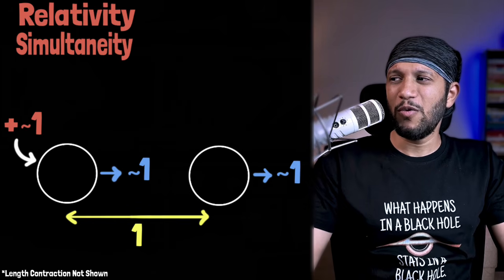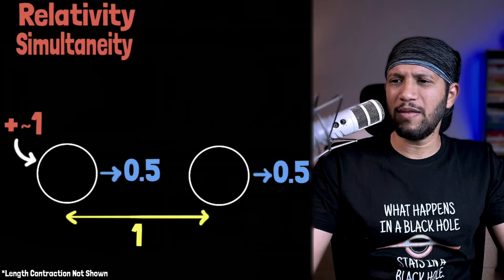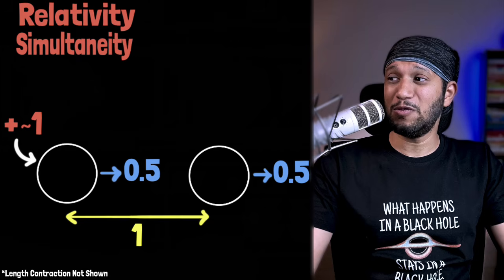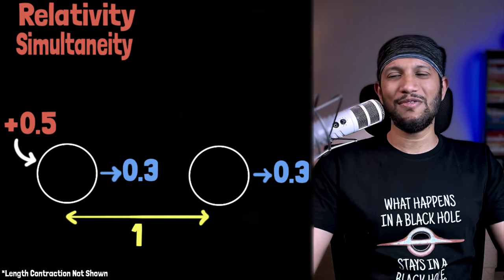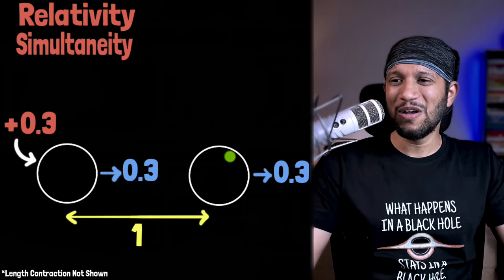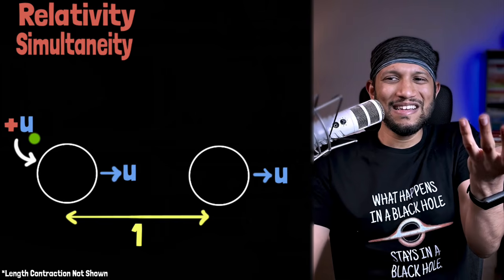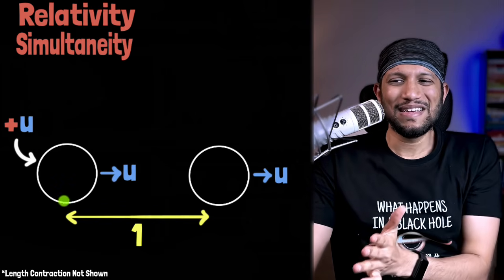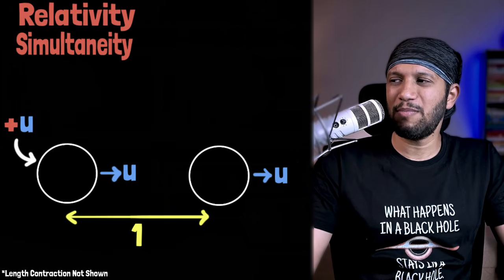For example, we could ask what happens if their speed was not 1, but they were going at half the speed of light. Well, then this just happens to be half. What if they were going at 0.3 the speed of light? Well, then this just becomes 0.3. In other words, whatever is the velocity over here, the discrepancy is just that, u. Isn't that amazing? But wait, this is for when the events are 1 unit apart in space.